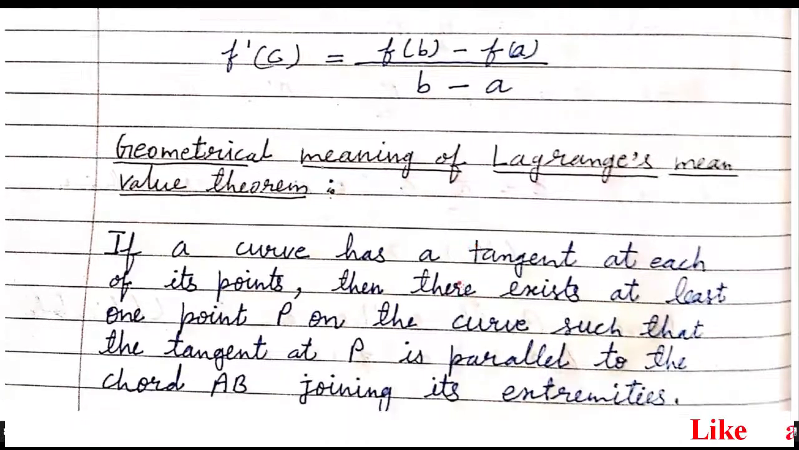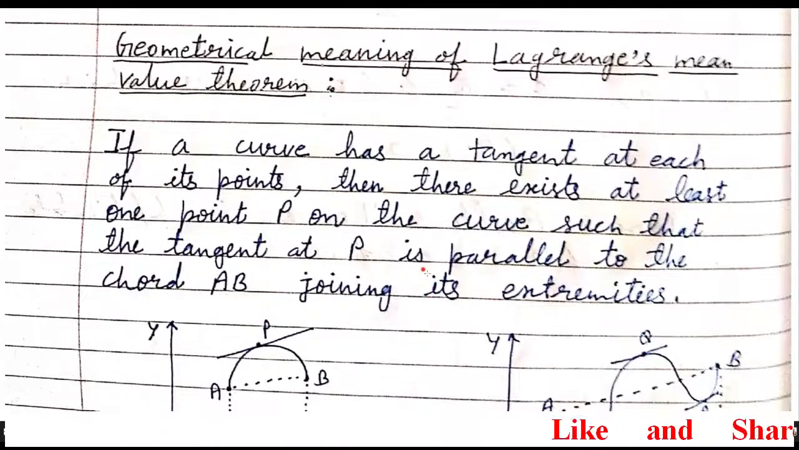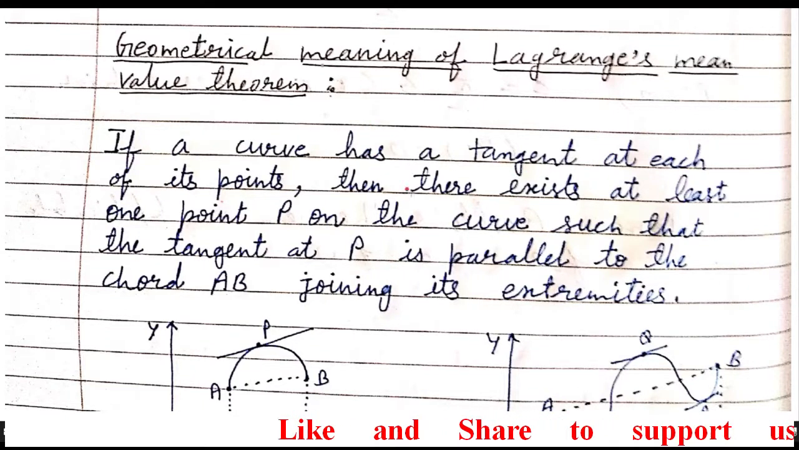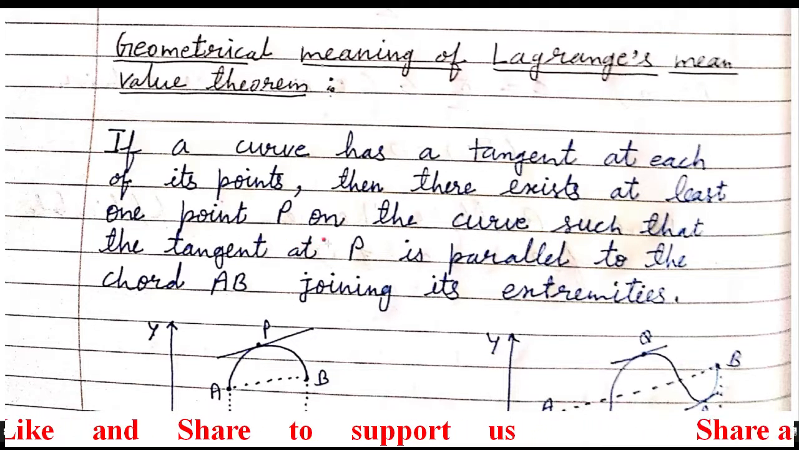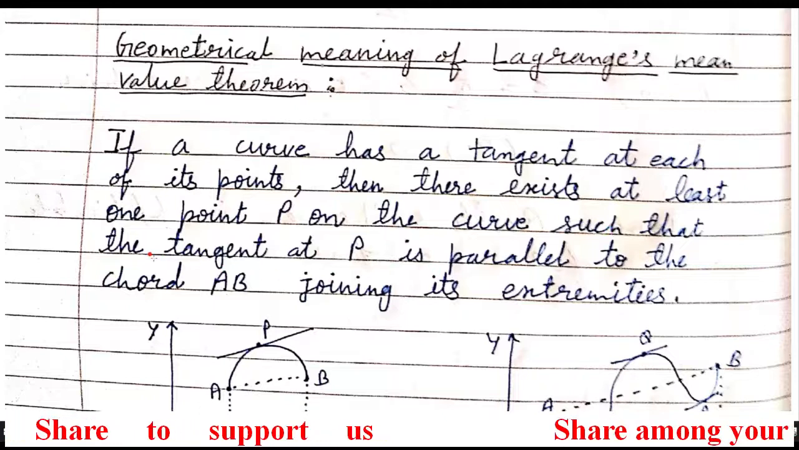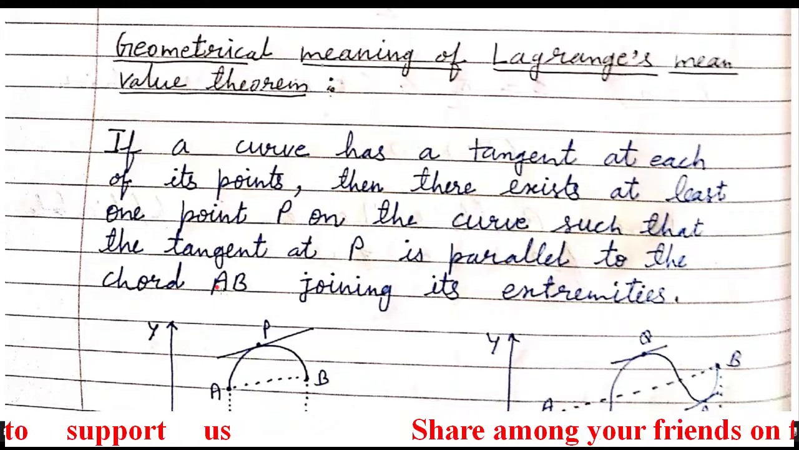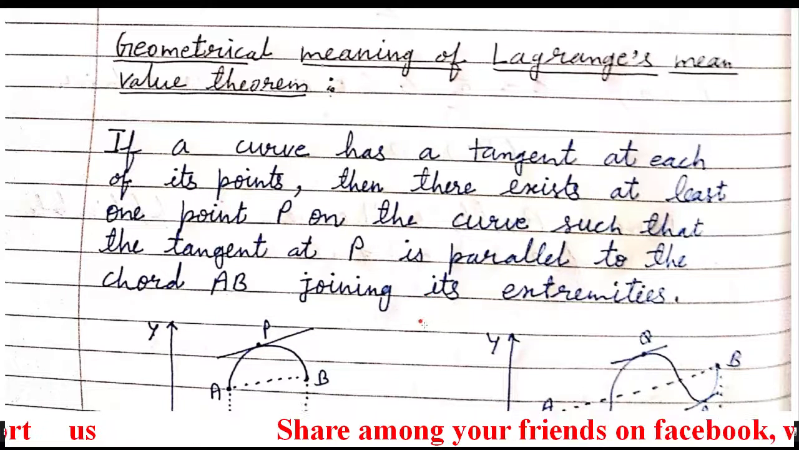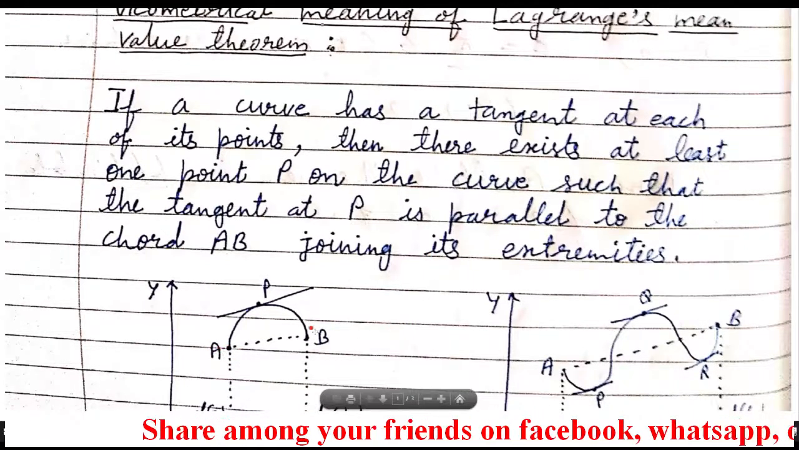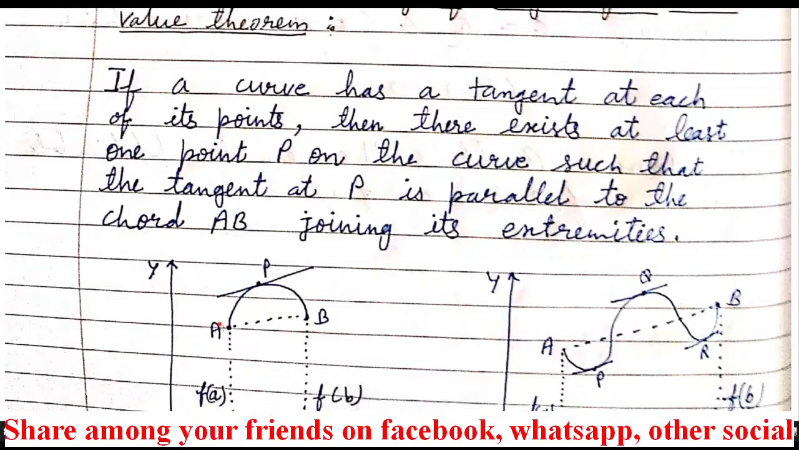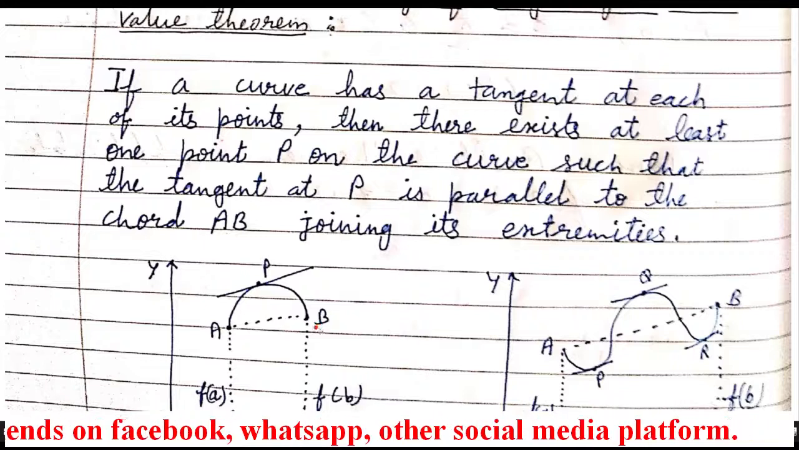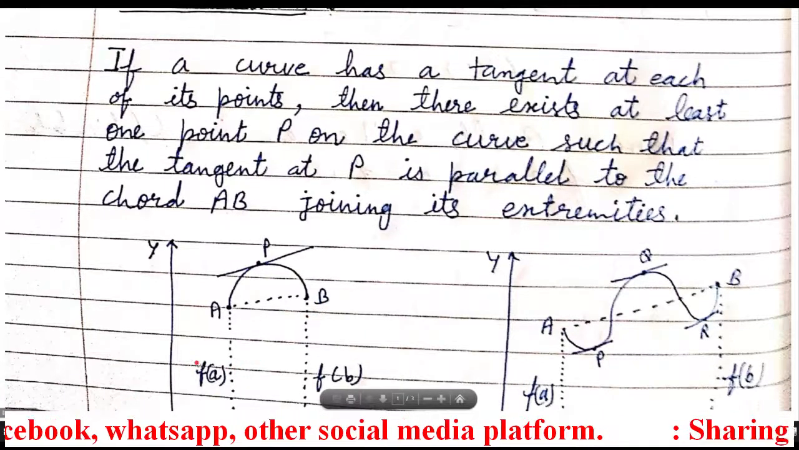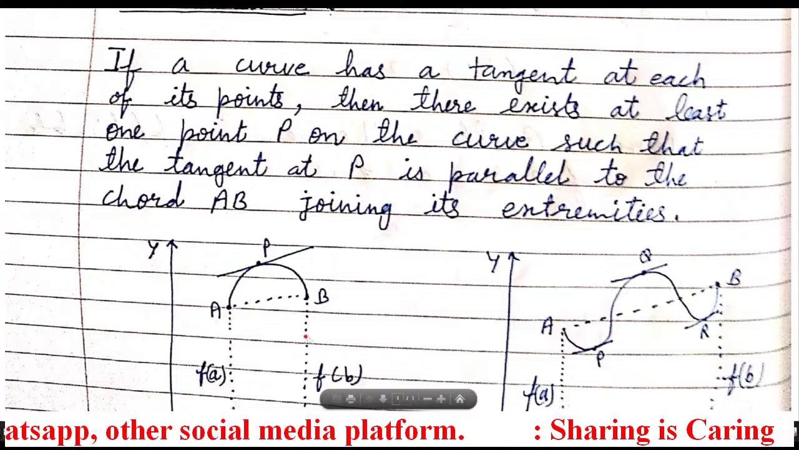Now its geometrical meaning. What is the geometrical meaning of this theorem? If a curve has a tangent at each of its points, then there exists at least one point P on the curve such that the tangent at P is parallel to the chord AB joining its extremities. Here A and B are representing the lower limit and the upper limit given in the interval, and f(a) and f(b) are the function's values at those limits.